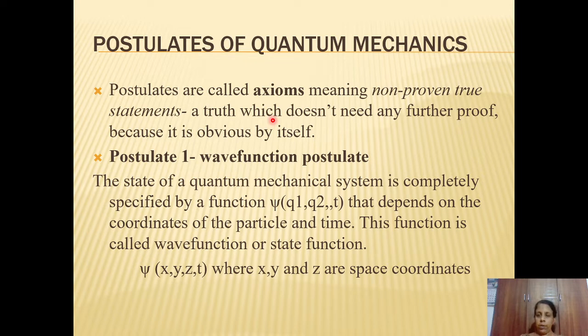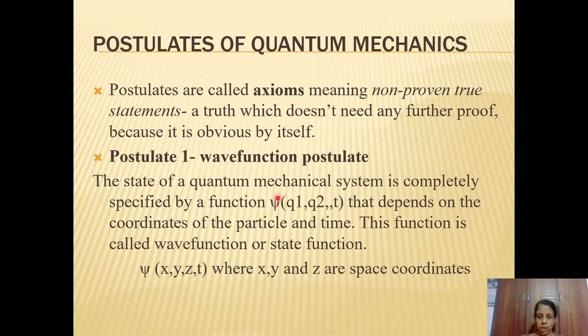There are 5 different postulates of quantum mechanics. We will see one by one. Postulate 1, which is known as the wave function postulate. It states that the state of any quantum mechanical system is completely specified by a function psi that depends on coordinates of the particle and time. And this particular function psi is known as the wave function or state function.